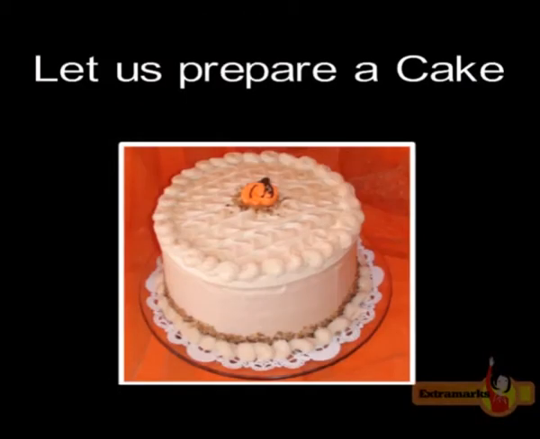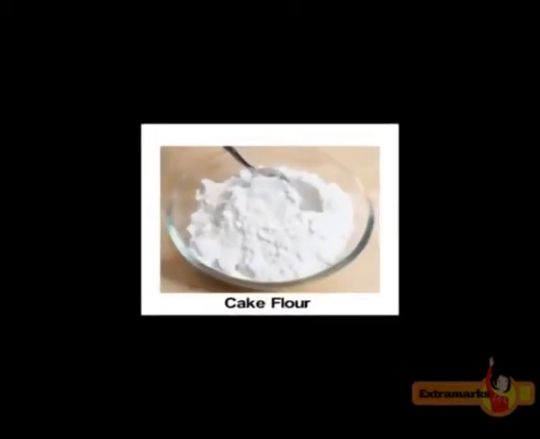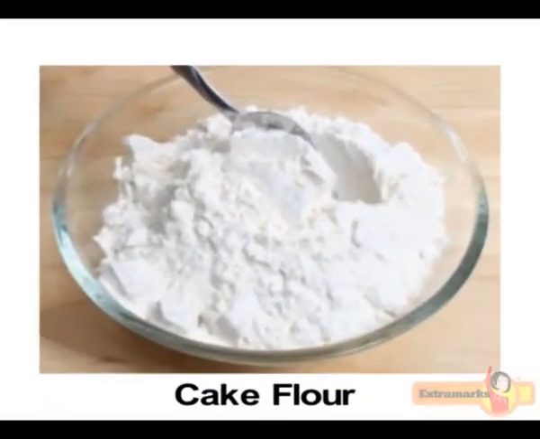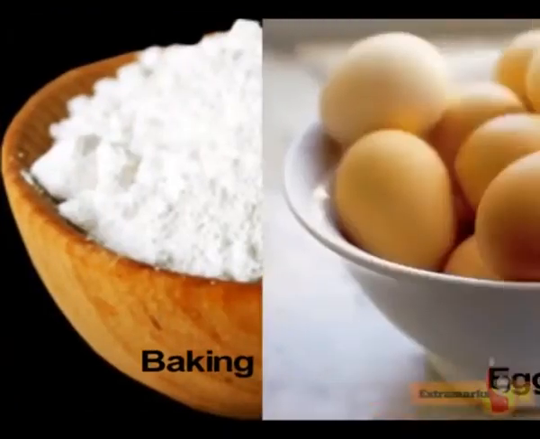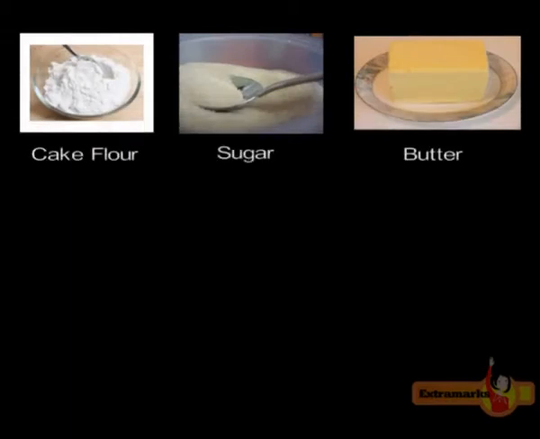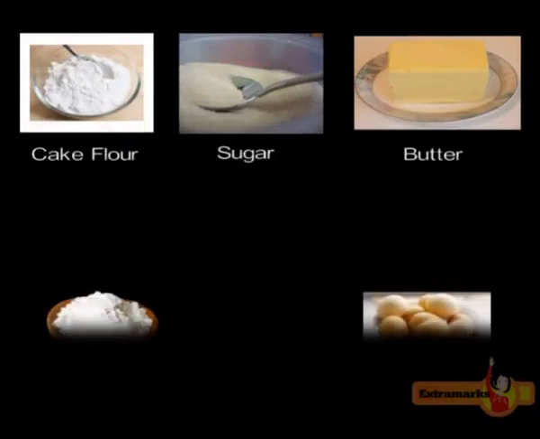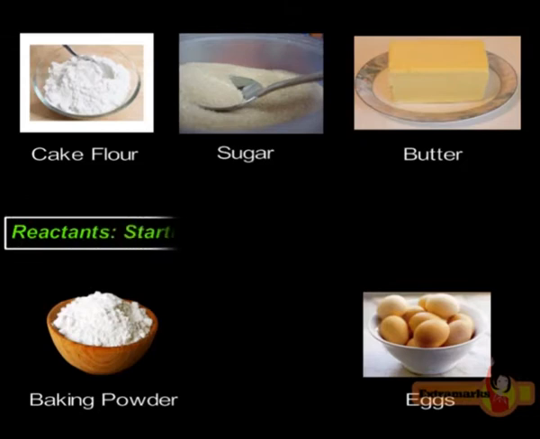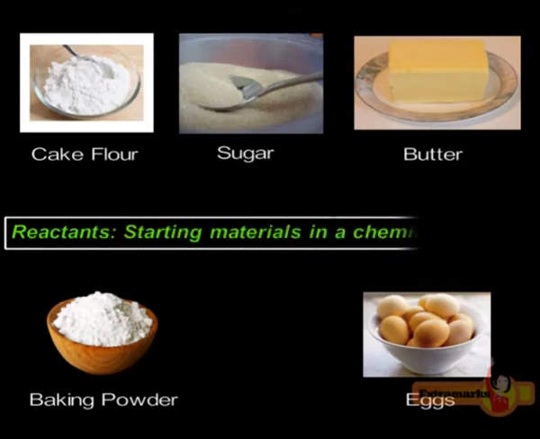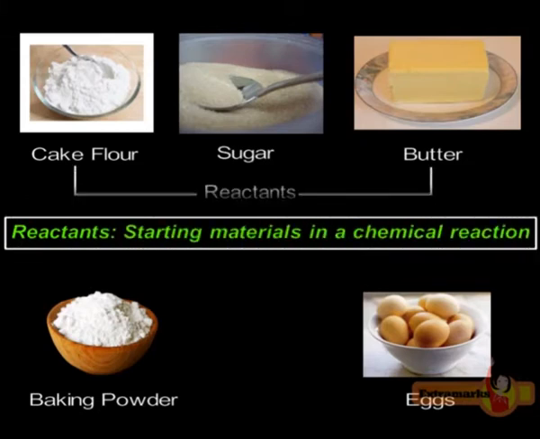Let us prepare a cake. In order to prepare a cake, we need cake flour, sugar, butter, baking powder and eggs. When we mix these ingredients in the desired proportion and bake them in an oven, a chemical reaction occurs and the cake is prepared. The ingredients which are used as the starting material of this chemical reaction are called reactants.